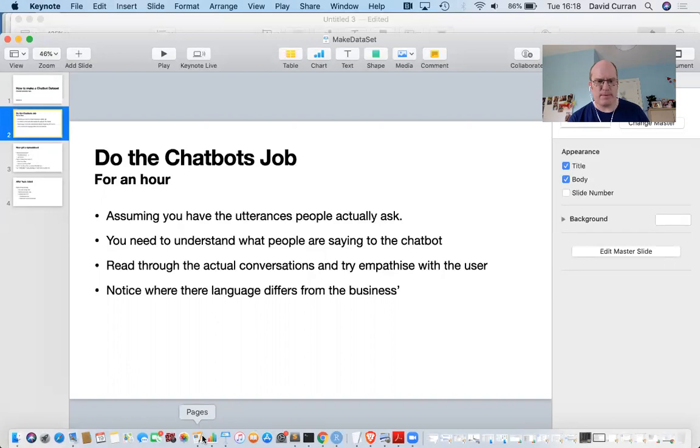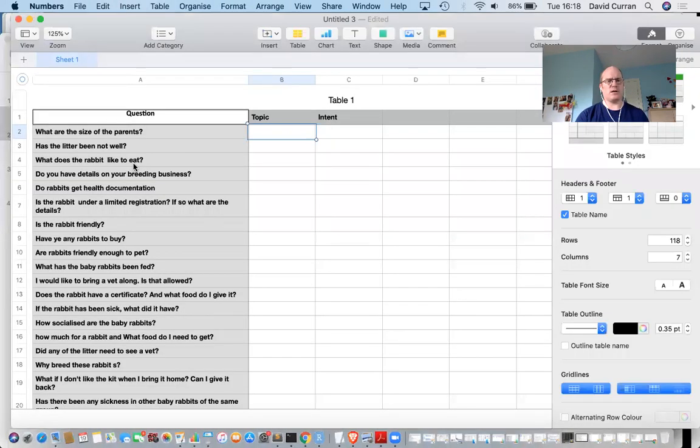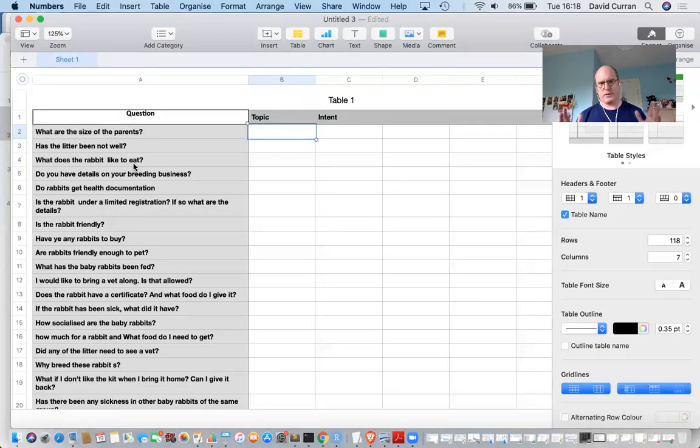So in our example from the GitHub dataset over at GitHub Cave Dave, we have an example of bunnies. Let me open this one up. There we are. We have examples of questions that people ask when they're going to try and buy some rabbits in a shop. So I'd have a read through of these and I'd start thinking, why is the person asking that? What are they trying to say?